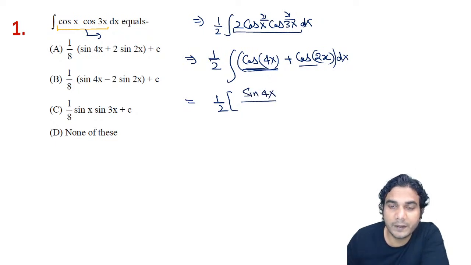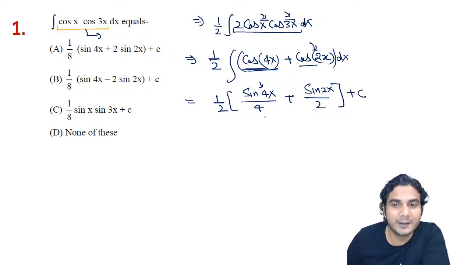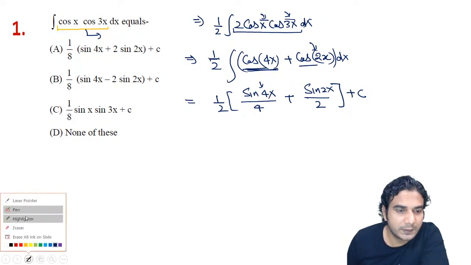But now you need to divide by this number 4, alright. Plus integral of cos 2x is sin 2x, and you need to divide by this number, which is 2, alright, plus c, alright. So this is the answer, simple. It was very simple. So we have similar problems in the beginning.